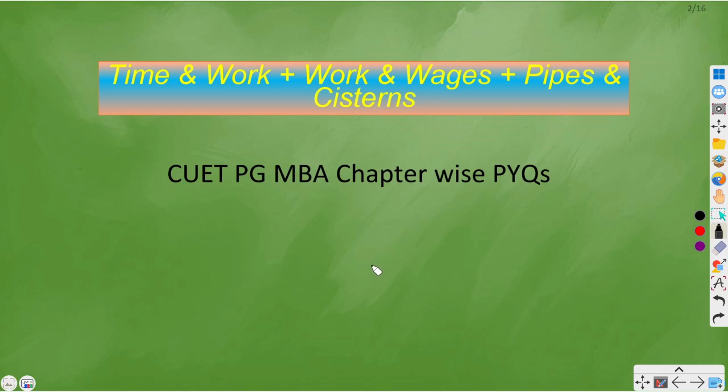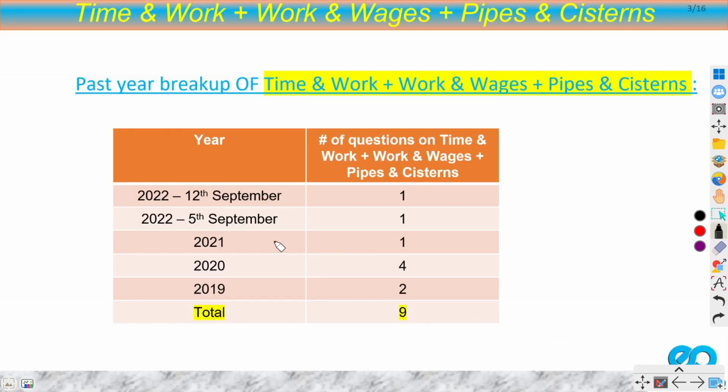Hey everyone, in this video we will discuss all the previous year questions on time and work and wages and pipes and systems which have come in past year CUET, PG, MBA papers. Let us first discuss the year-wise breakup. In 2022 we had two papers, one question each. In 2021 we had one, in 2020 we had four, in 2019 we had two. If we add them up then we will get a total of 9 questions.